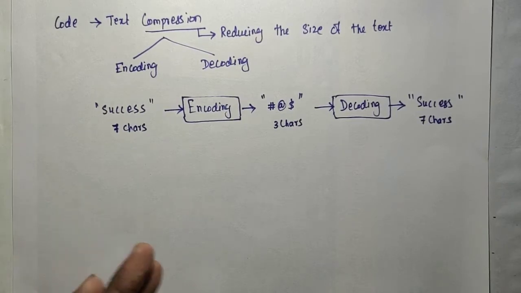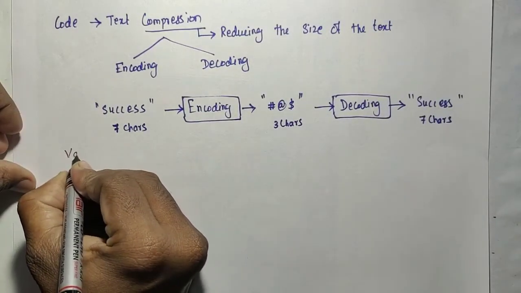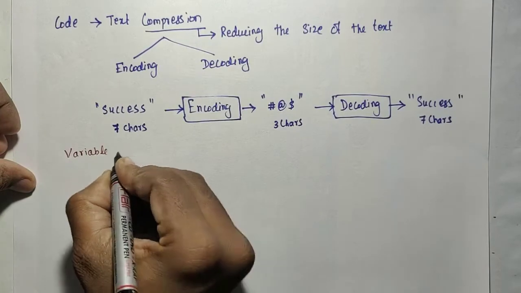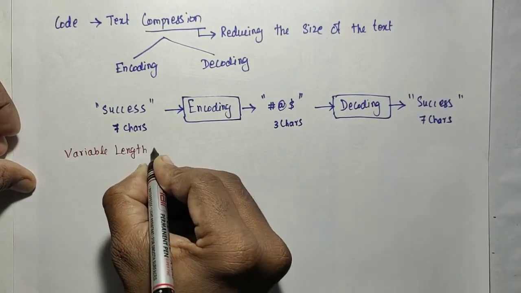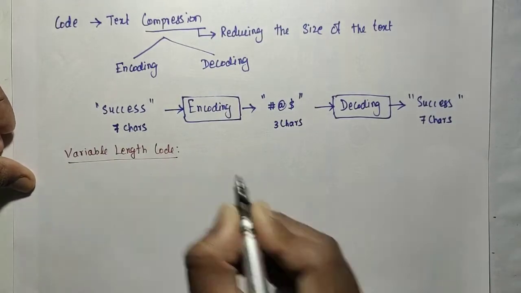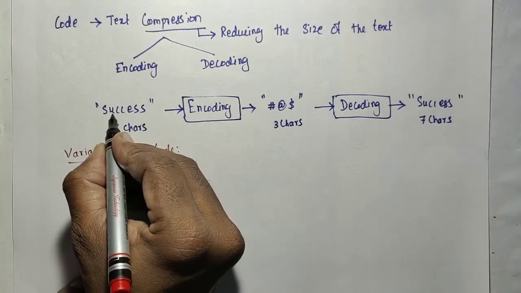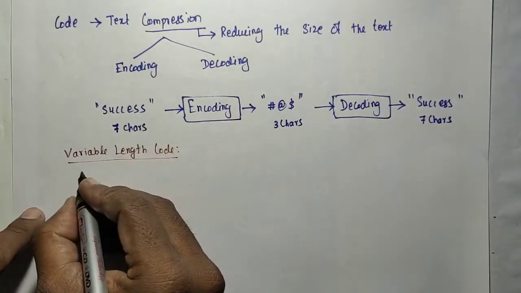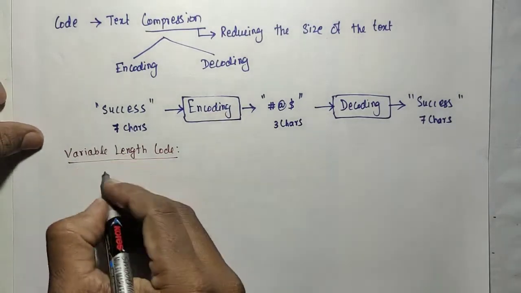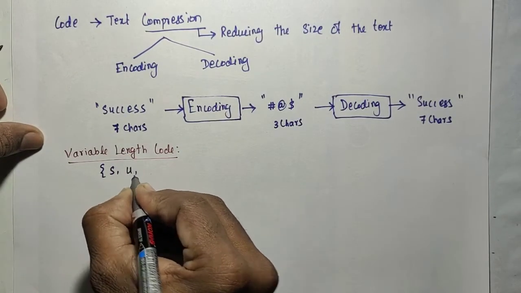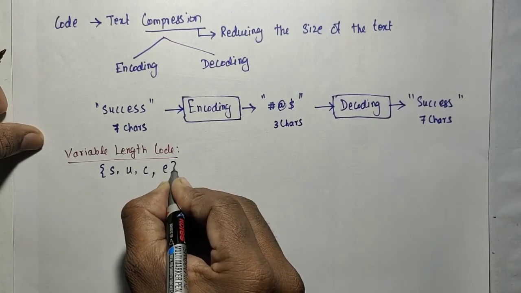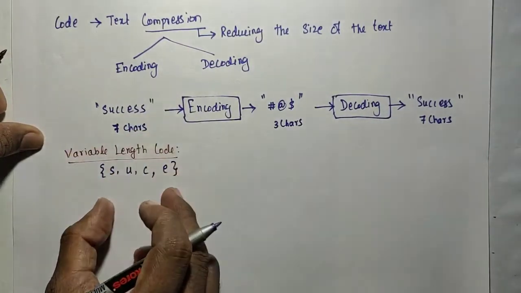If you look at an example, you can clearly understand it. Consider SUCCESS itself. Suppose we are using the variable length code. Here, SUCCESS. The unique characters in the input: just obtain the unique characters. The unique characters are S, U, C, and E. So only 4 characters are there in that input.